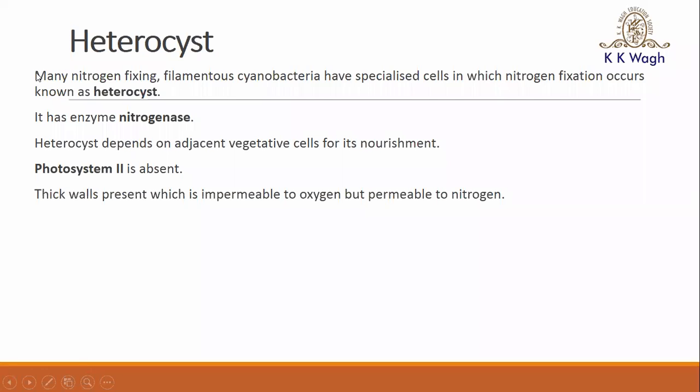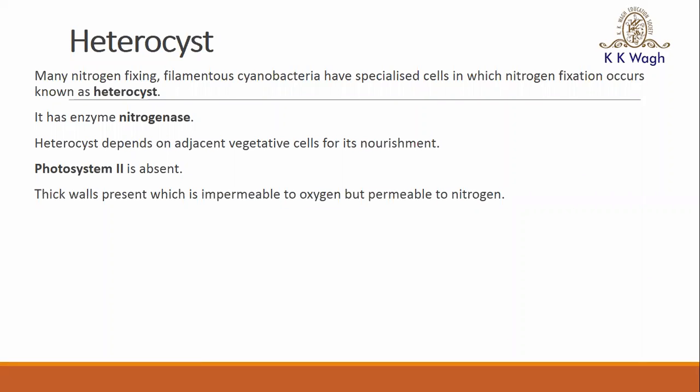So first one is the heterocyst. What is this heterocyst? This heterocyst is an advanced cell present in some filamentous cyanobacteria, for example Anabaena. It is a cyst-like structure.